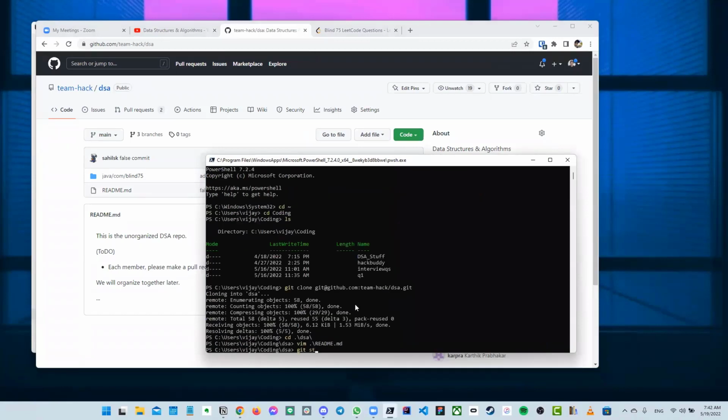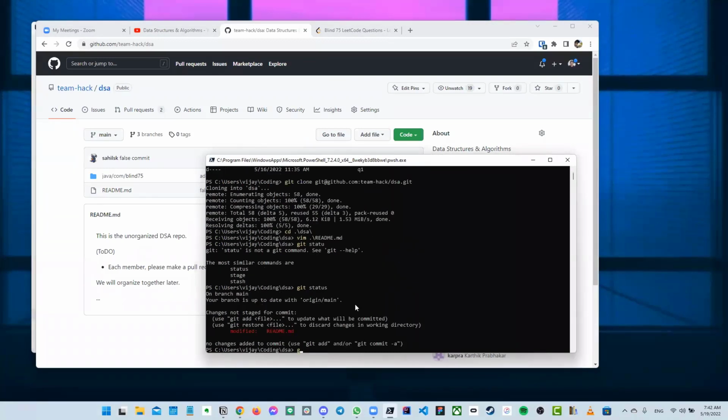Then git status, and git checkout branch, and you'll just say your name first, because I prefer that. That's how I can check these branches. So your name first. Whatever you want to go with, I'll use your GitHub name. Then readme change.